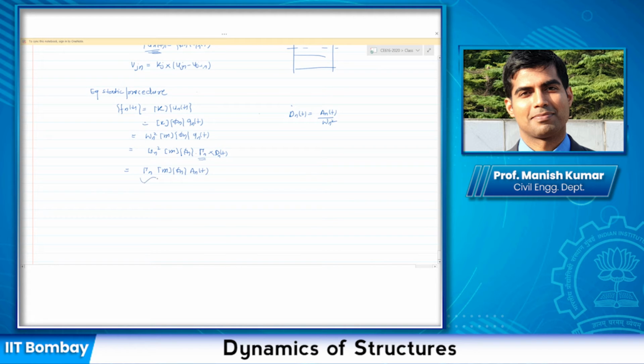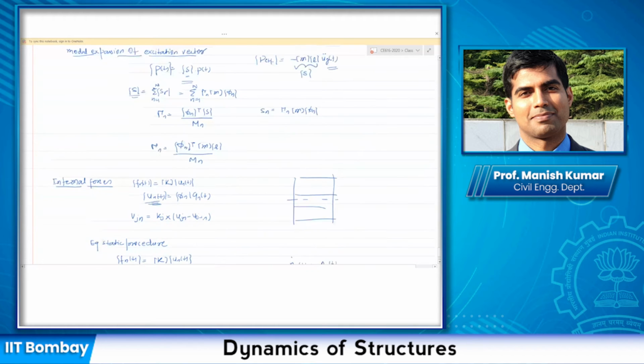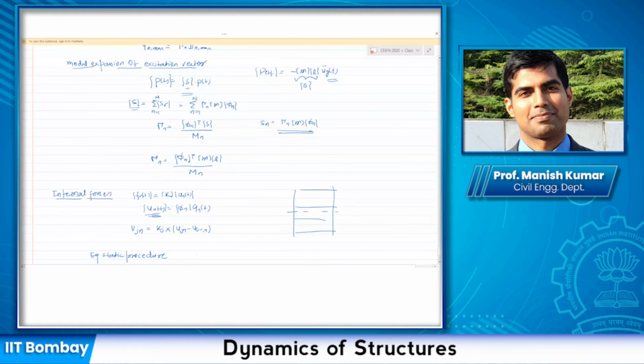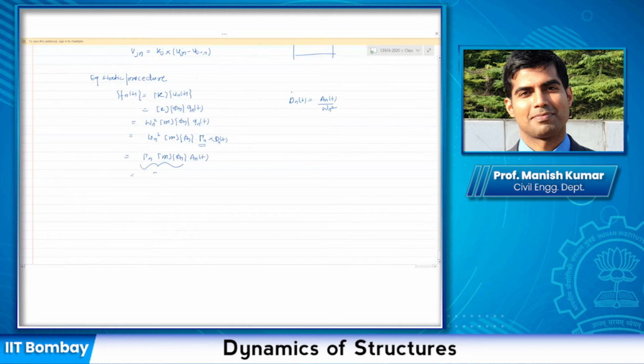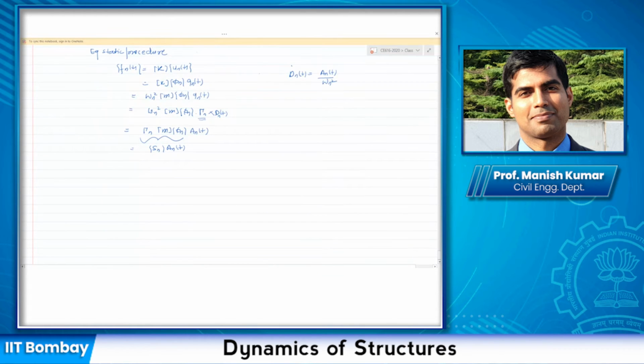So this would become An(t). Now what is this expression here? If you look at this expression here, this is nothing but Sn An(t). So if you have found out the dissociation of mass times L vector, which is basically S, all you need to do in each mode is just multiply with the modal acceleration An(t), and that will give you the equivalent static forces. And if you want to find out un(t), that's not difficult as well.